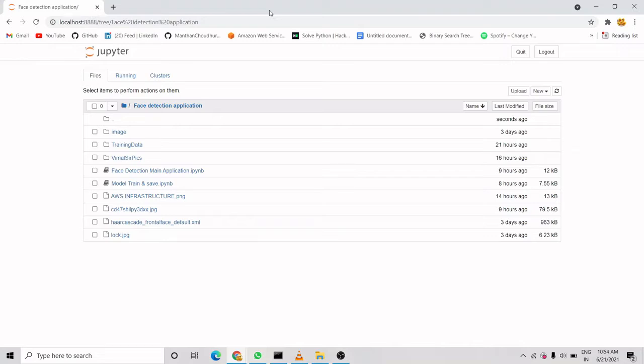Basically, what we are going to do is collect data for two faces. One will be my face, and it will be live data collection for my face, and the other is none other than our guru Vimal Daga sir. For that I have collected some pics of him, and with that I will train my model.